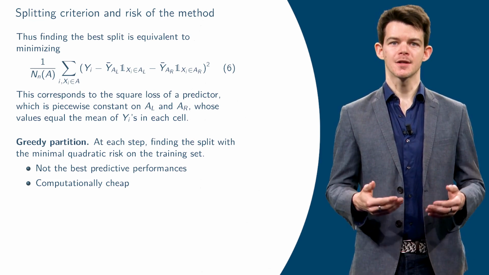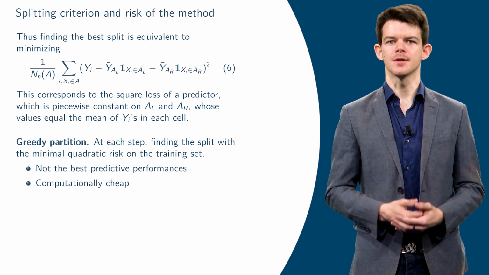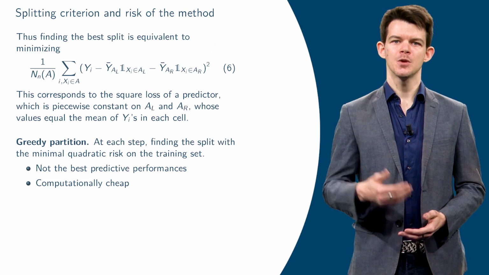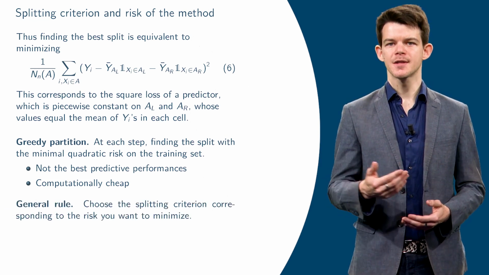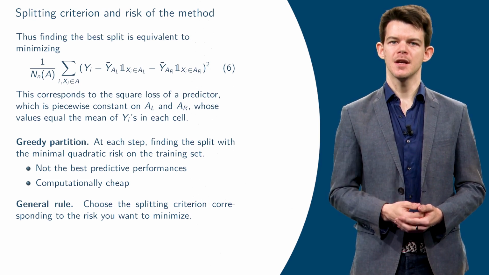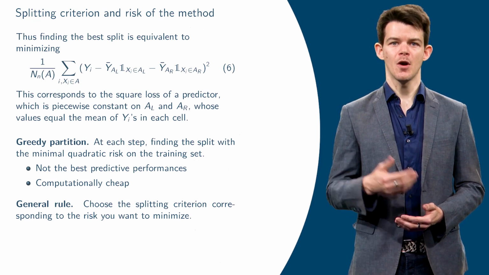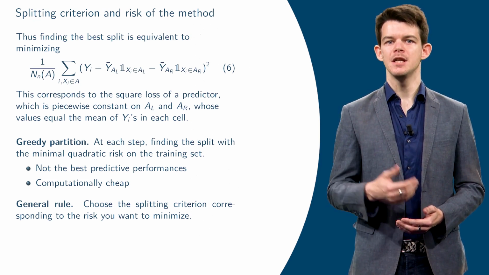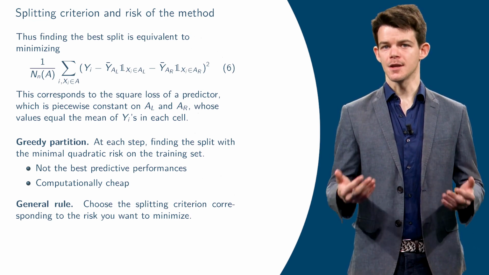In particular, a cut is not chosen according to the quality of the following cuts that could be constructed. To come back to the link between the splitting criterion and the risk of the tree, each risk has an associated splitting criterion. In each cell, this criterion, evaluated at a split, is nothing but the risk of a piecewise constant estimator in each resulting cell that outputs the mean or the majority vote in each cell.